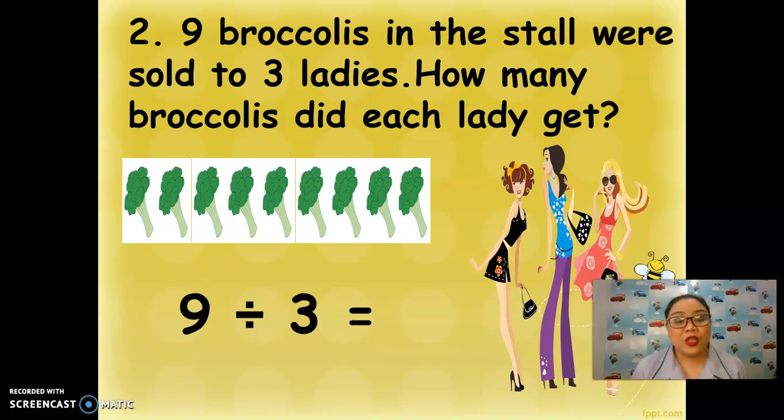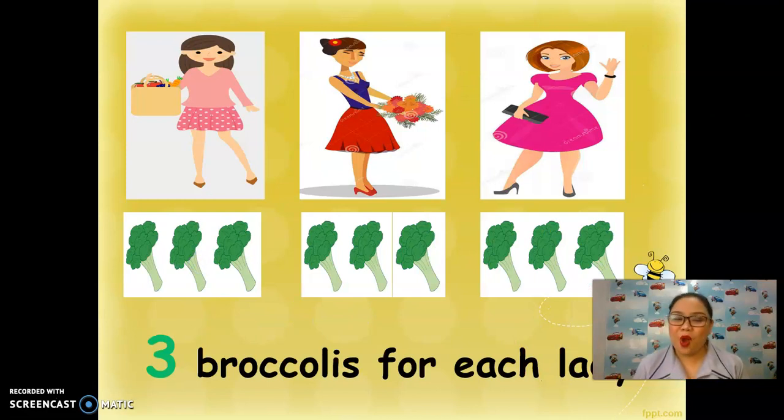Next, number 2. 9 broccolis in the stall were sold to 3 ladies. How many broccolis did each lady get? 9 broccolis divided by 3 ladies equals 3 broccolis for each lady.